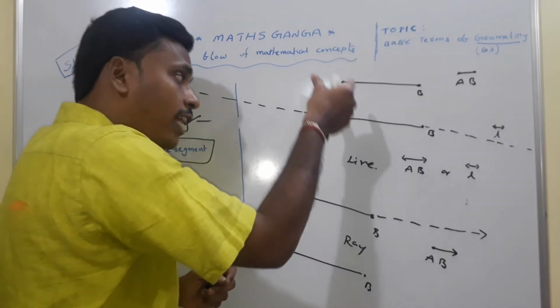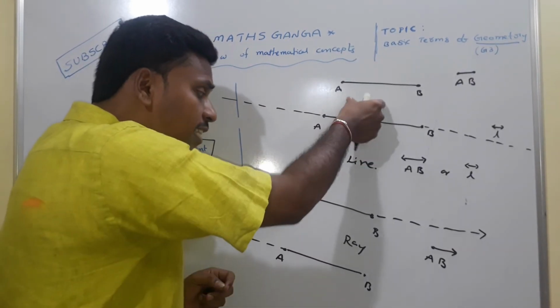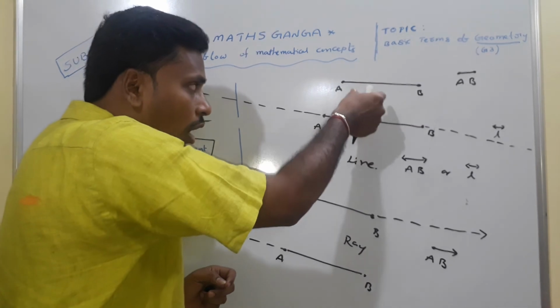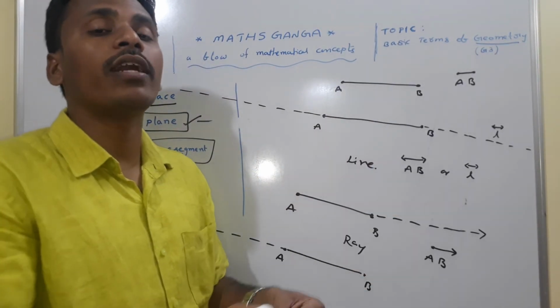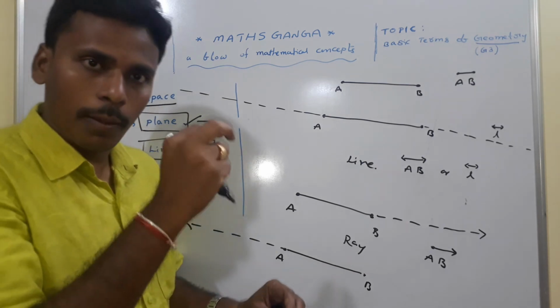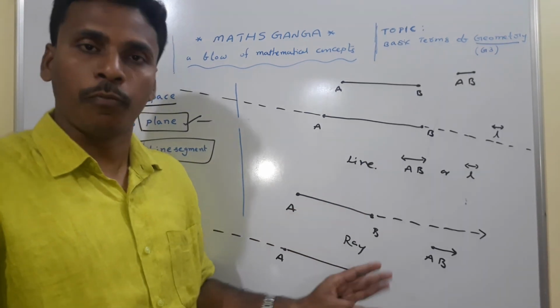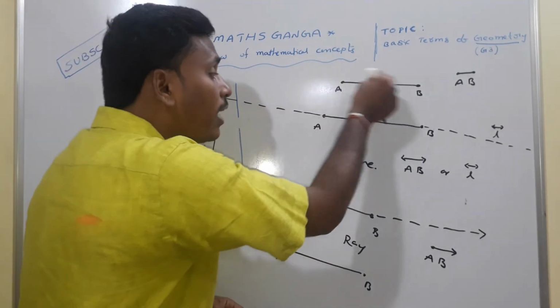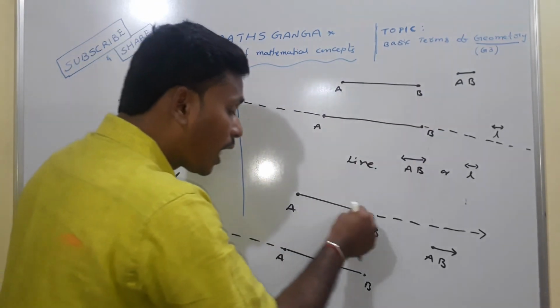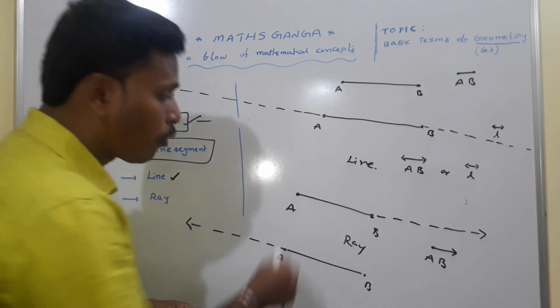On the line as well as on the line segment and ray, all these three items are collections of points with different types of definitions. On the plane we have an uncountable number of points. On a line we have an uncountable number of points. On a line segment we have an uncountable number of points. On a ray also we have an uncountable number of points.